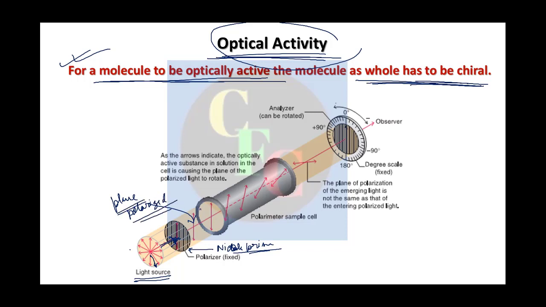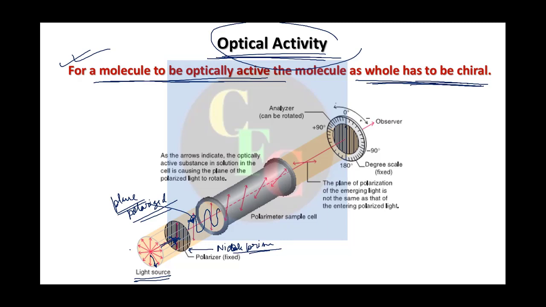Now we will not go into details of what plane polarized light is. Maybe in future I will make another small video on it. For the time being, it is enough to understand that the light that comes out of a polarizer has vibration along only a single plane. See here, it was vibrating in different planes. Here you have vibrations along a single plane, going like this, right? You do not have vibrations in the other planes. So this is plane polarized light.